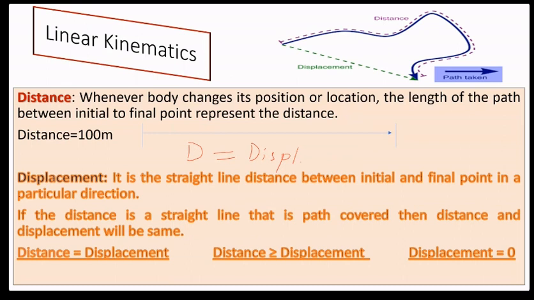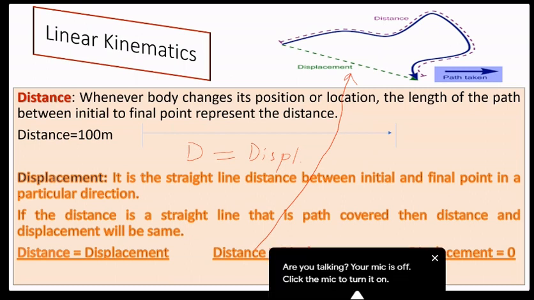In the figure above, distance is more than displacement. Here you can see this point and you see this figure. In this, distance is more and displacement is less.